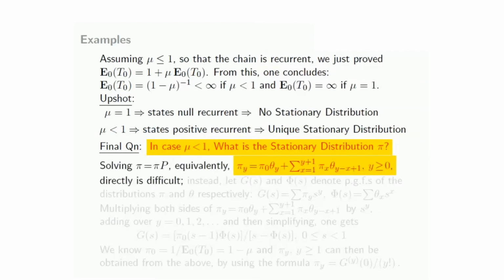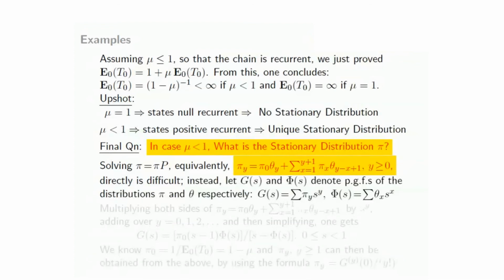Well, solving pi equal to pi P, or equivalently pi y equal to this equation, which is just breaking down the matrix equation into a system of linear equations, is difficult to do directly.